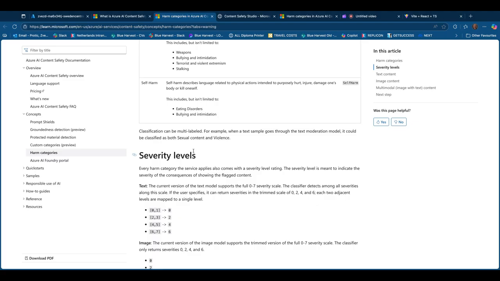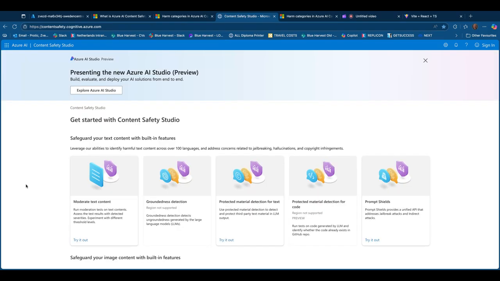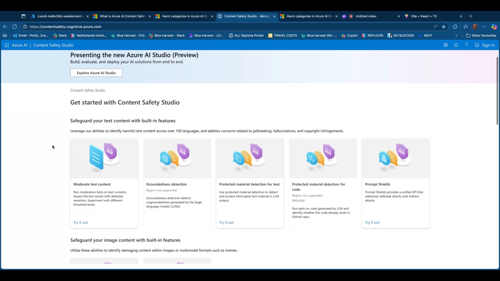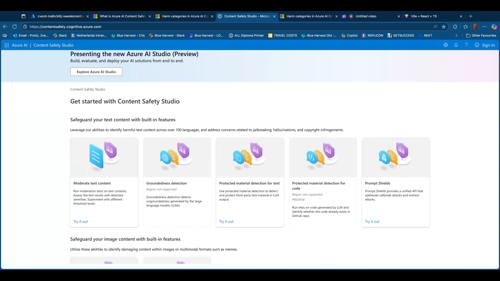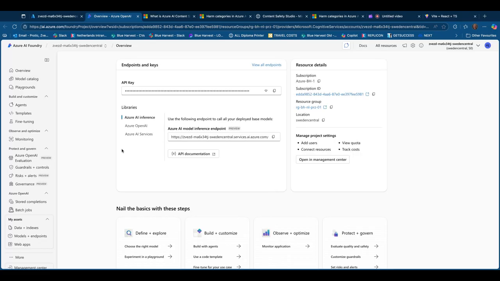Now, Azure Content Safety is also usable from Content Safety Studio. So Content Safety Studio allows you to test these features, to moderate text content, to detect groundedness, and so on. That is all here. But there is another way to use content safety, through the API, and you can use it by going to Azure AI Foundry.